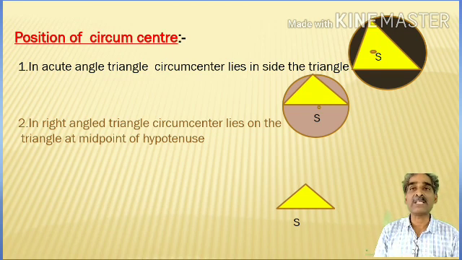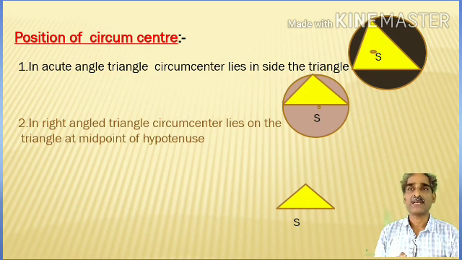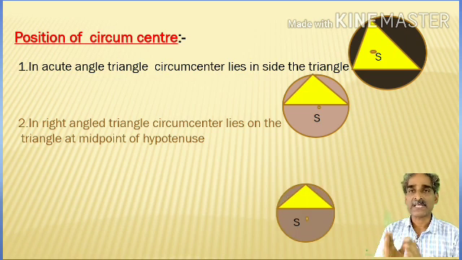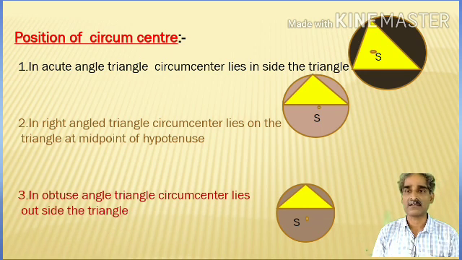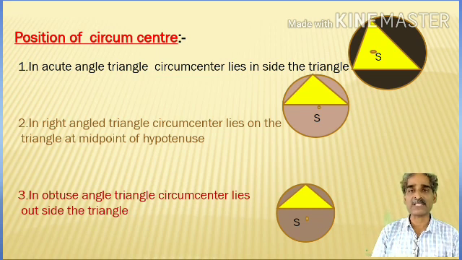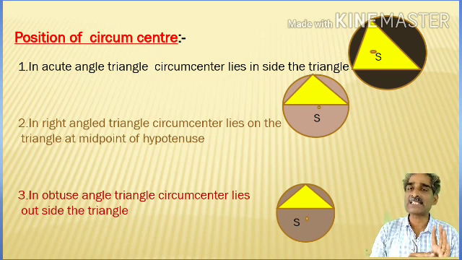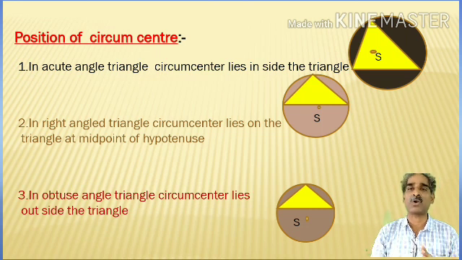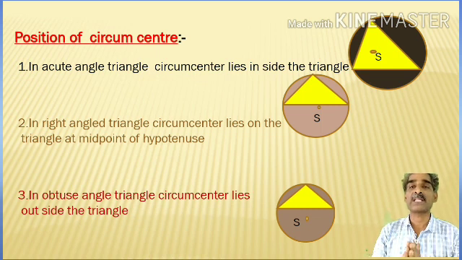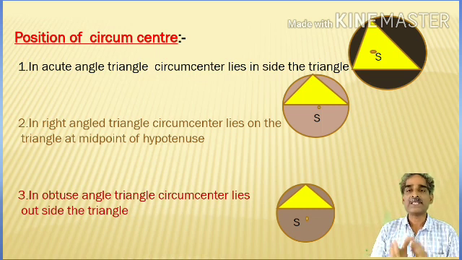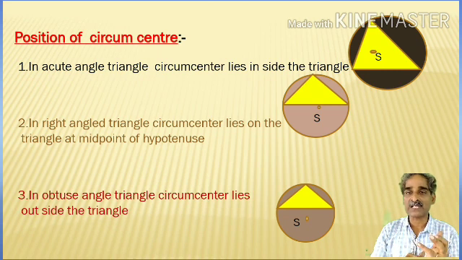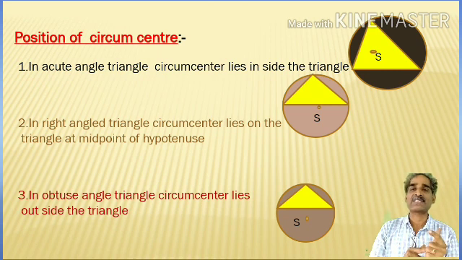So in the third one, if the triangle is an obtuse angle triangle, circumcenter S lies outside the triangle. If the obtuse angle is at A, this circumcenter is opposite to the vertex A, outside the triangle. So here we observe three positions. In case of acute angle, it lies inside the triangle. In case of right angle triangle, it lies on the triangle, at the midpoint of the hypotenuse. And in case of obtuse angle triangle, it lies outside the triangle. This is what we have about the position of the circumcenter.